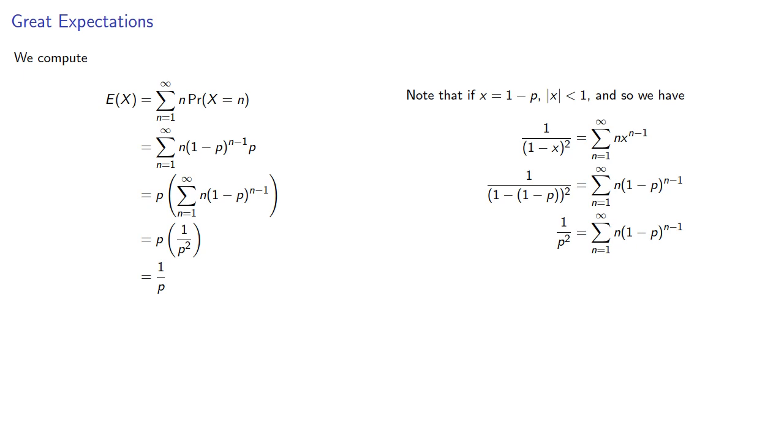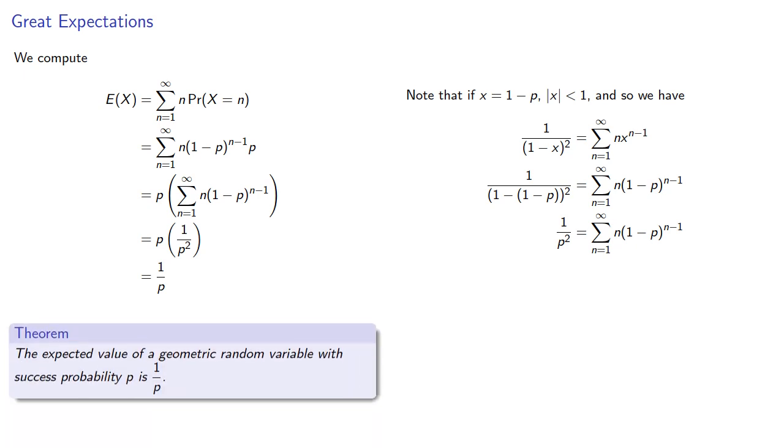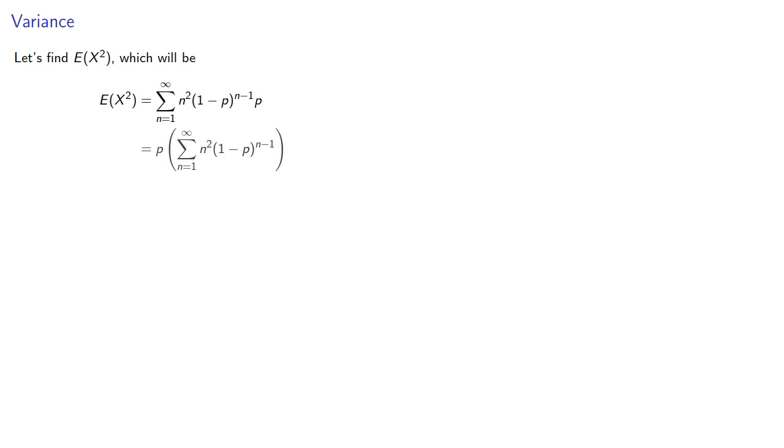Summarizing our results, the expected value of a geometric random variable with success probability p is 1/p, and this confirms our intuition. Next, let's consider the variance. So we want to find the expected value of X squared, which will be n squared times the probabilities. Again, removing a constant factor of p from our summation.